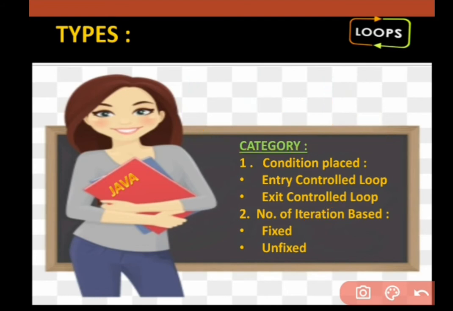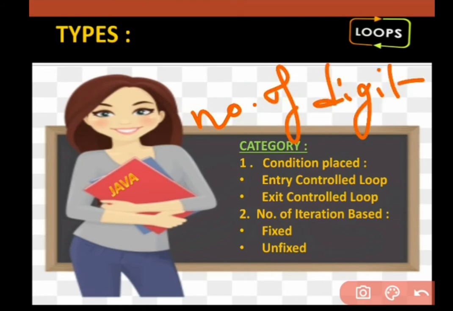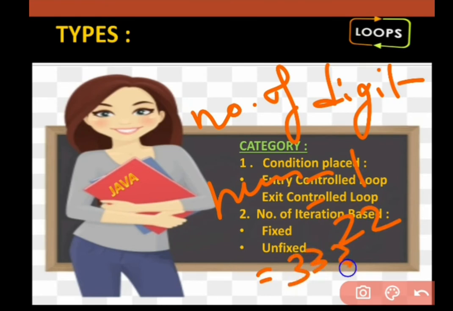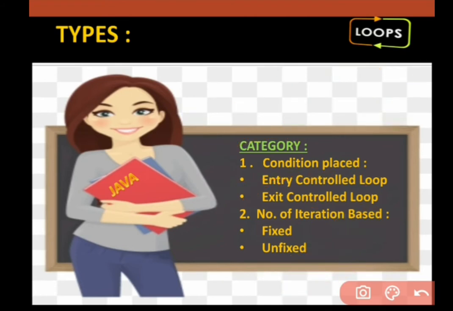And when I don't know how many digits a number has, a number may have one digit, two digits, three digits, or any number of digits, and I want to count the number of digits, then it is unfixed. We have two categories of loops, and we can consider for, while and do while in different categories.